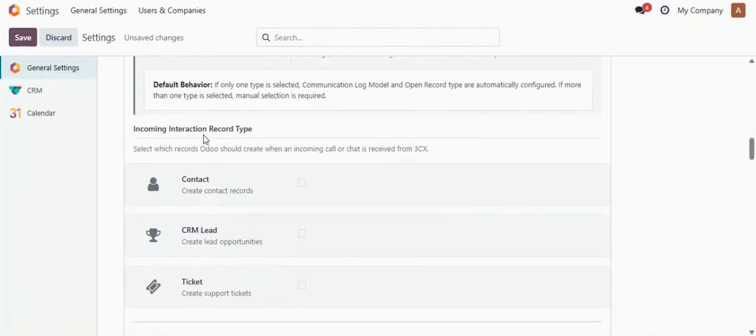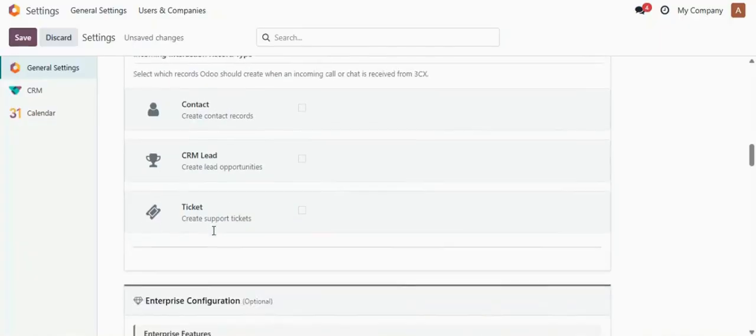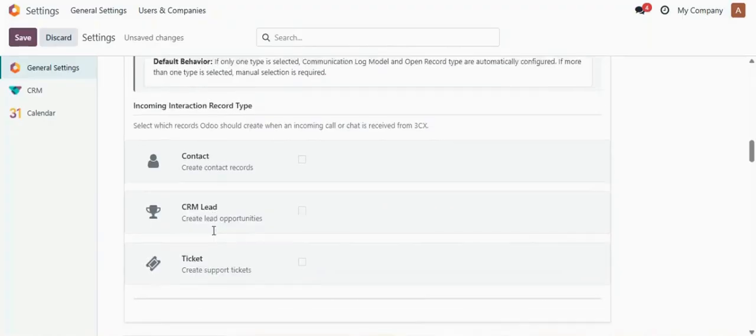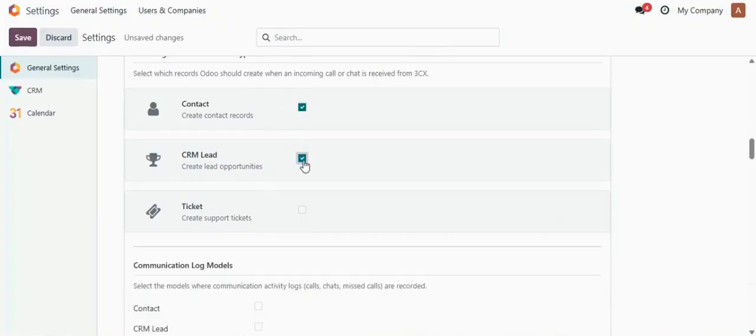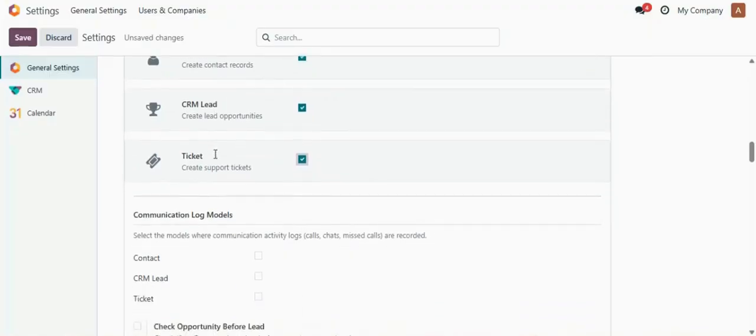Then incoming interaction record type. Here you can see you will be able to generate three types of records from this module: contact, CRM lead, and ticket. I'm enabling all of them. So whenever you receive a call in your 3CX account, all of the three records will be generated.